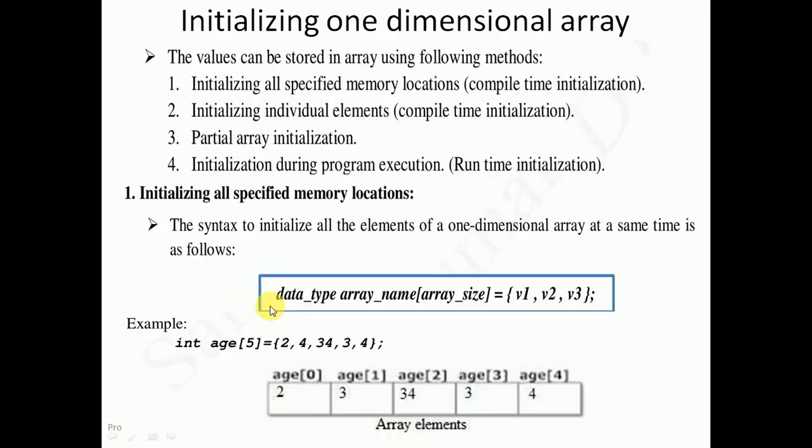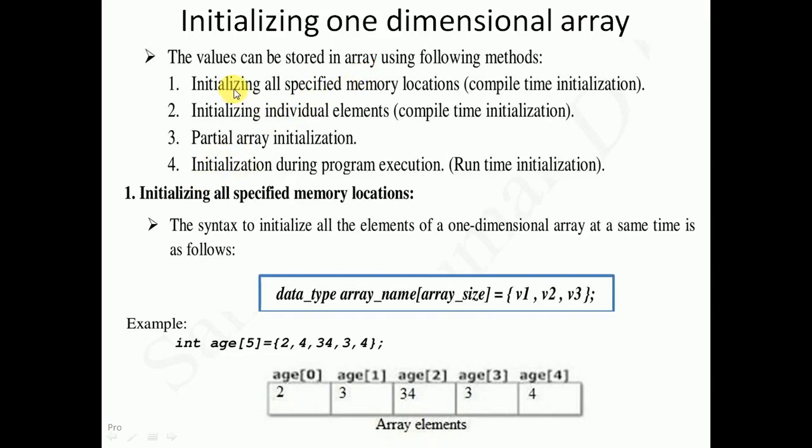Now let us see how to initialize one dimensional array. Once you declare single dimensional array, now how to initialize the array? It is basically how to store the elements into the array that you have to understand. The values can be stored in an array using these 4 different methods. So there are 4 different ways to store the elements within the array.